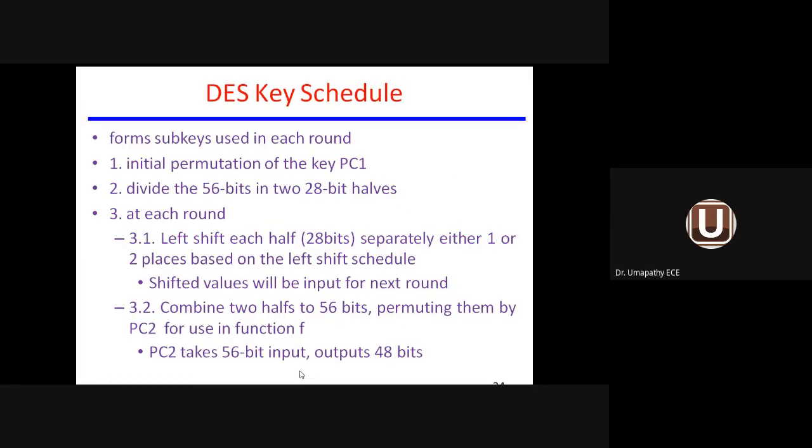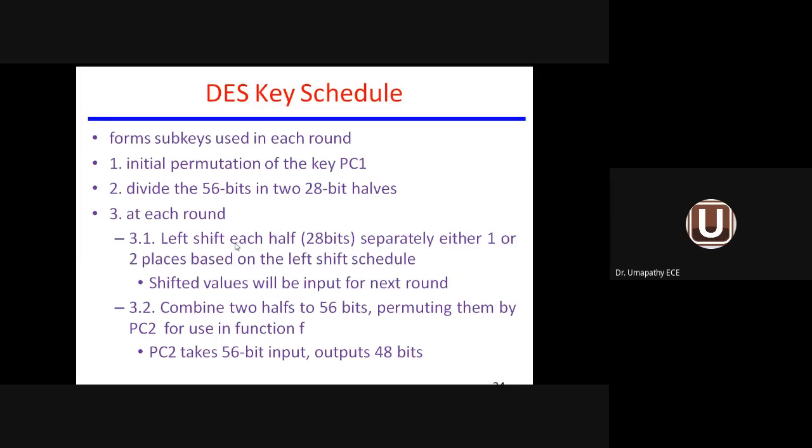So these are the various steps involved in the DES algorithm. Initial permutation of the key, PC1: divide the 56 bits into two 28-bit halves.